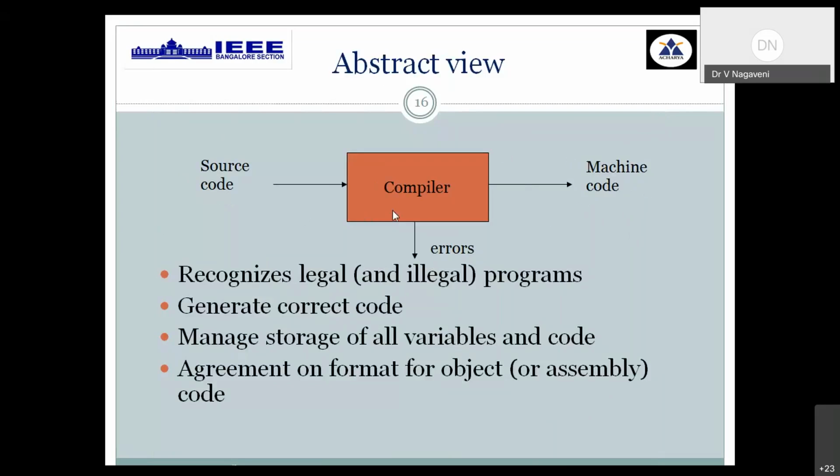But compilation along with the help of additional software can go for the machine code if you want efficiency. You also have error handling and symbol table management. It generates the required and correct target code, manages all the variables and storage and its retrieval, and guarantees that the required object code will be available for assembling.